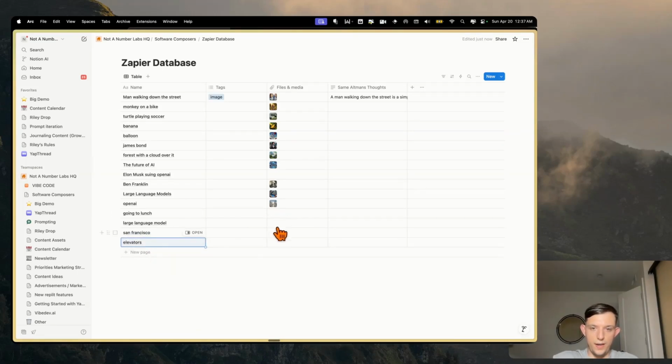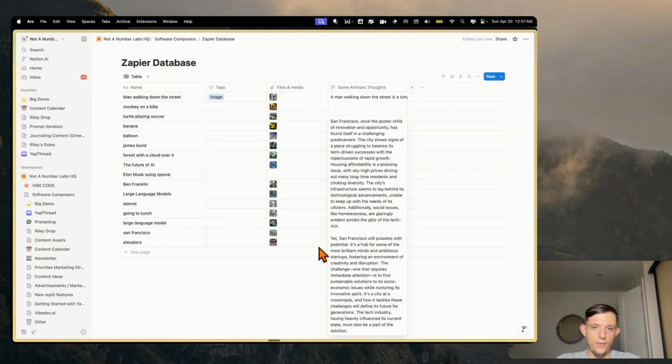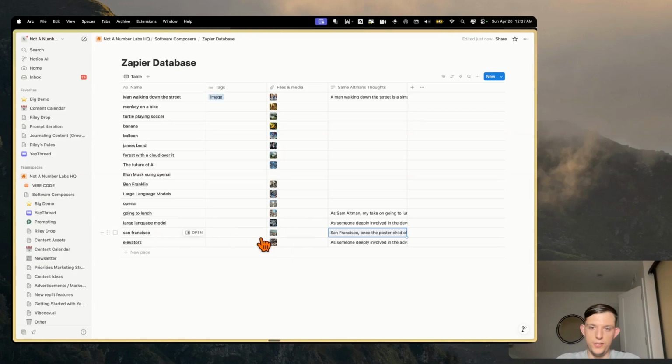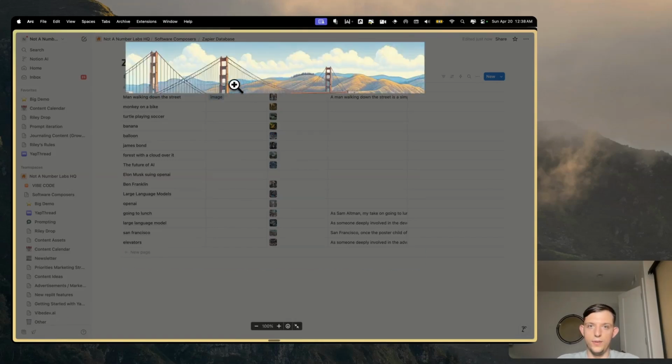We should get an image, and then we also should get a little message by Sam Altman. And look at this, these are loading in right here, and we now have a little thought by Sam Altman, and we also have these images, San Francisco, and it also comes with an image from San Francisco, which is pretty damn cool, in my opinion. There we go, not bad.